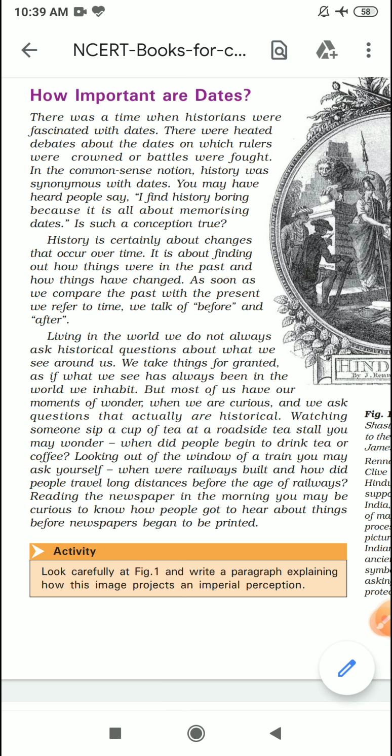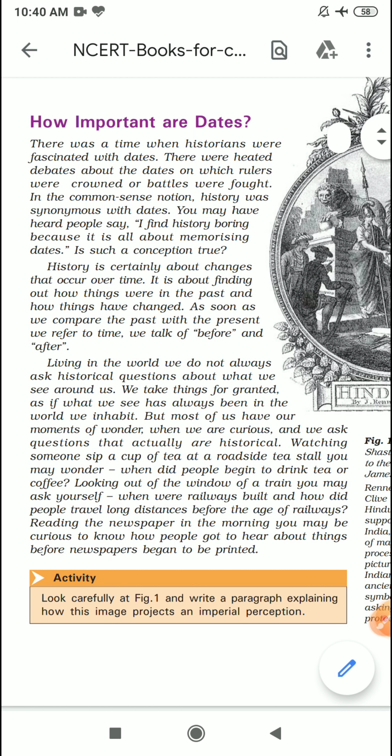But did you see any year attached to it? If it is 700, we can't give it a fixed date saying it started in this year or ended in this year. The same with the modern period, we say it starts with 1700 and we don't say that it ends in 1947. Yes, 1947 was the time of our independence. It continues after that also. Still we are in the modern period, but we can't give it a fixed date. So these are the two examples to tell you that some events can't be fixed by dates, right?